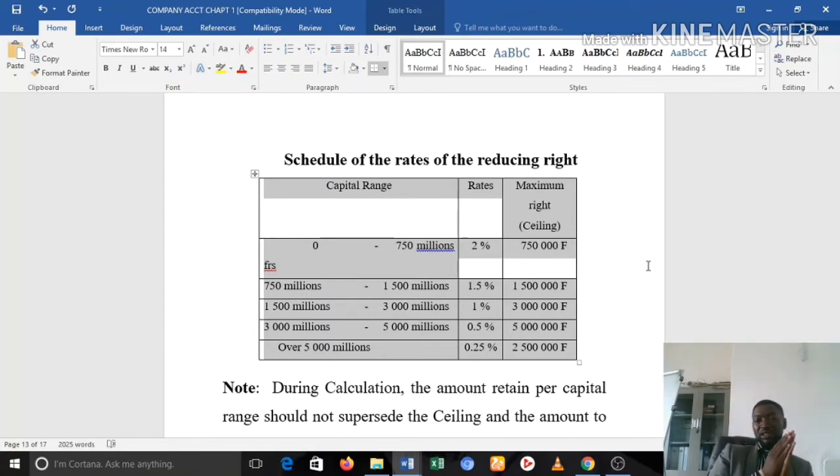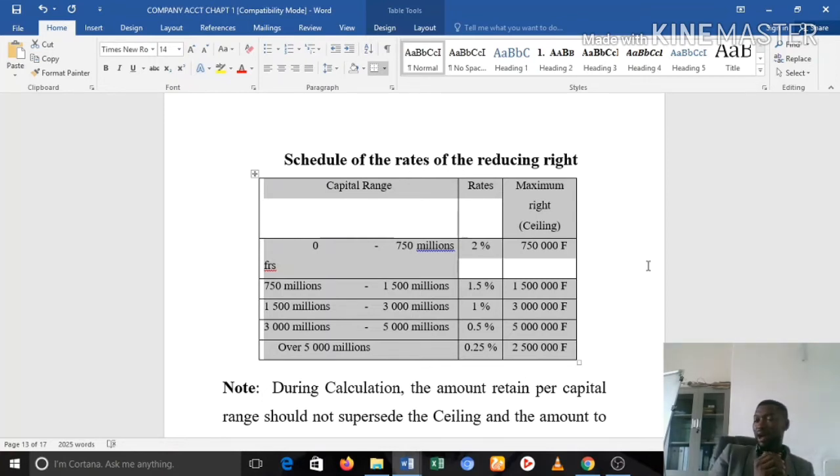If for example you have a capital range between 750 million and 1,500 million, your rate first of all is 1.5%. The maximum right is 1,500,000. If you are ranging between 1,500 million and 3,000 million, that is 3 billion, the rate is 1%. The maximum right is 3 million.